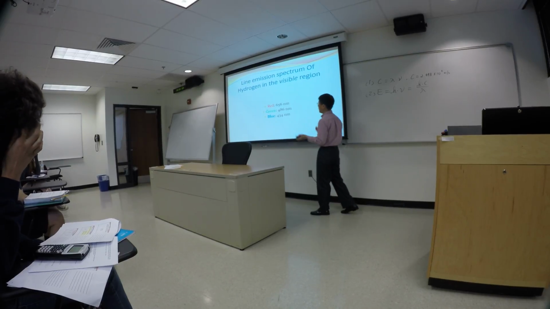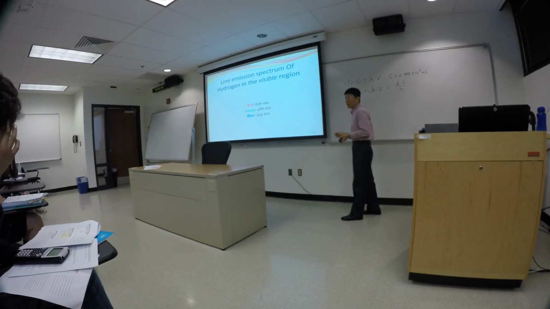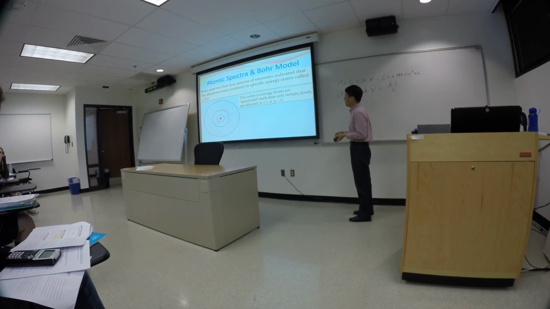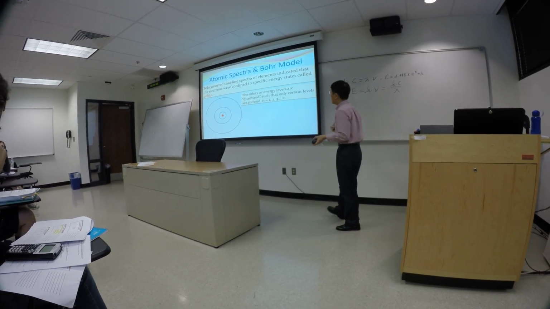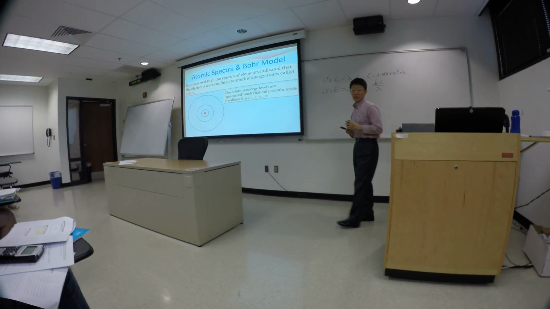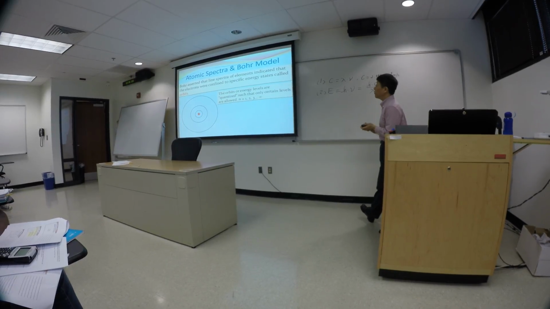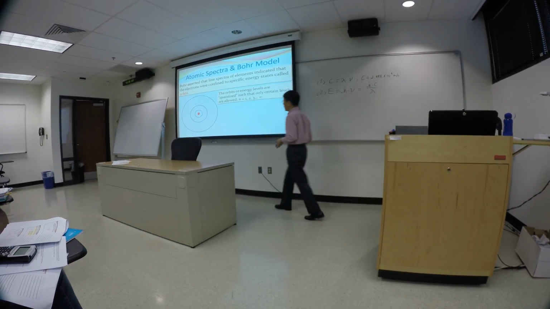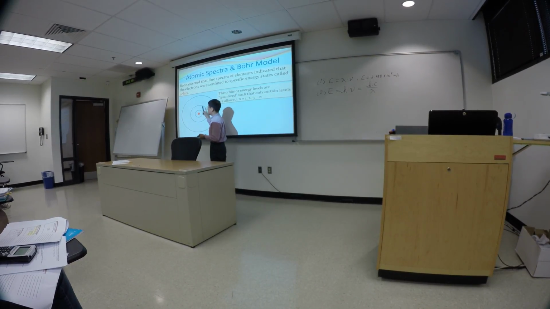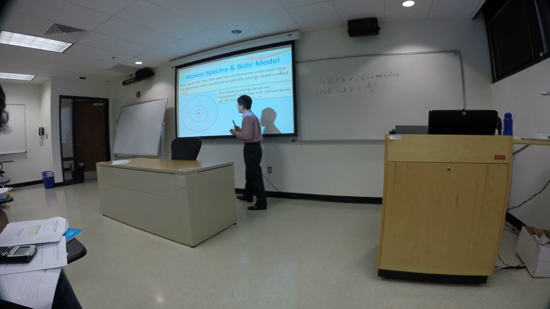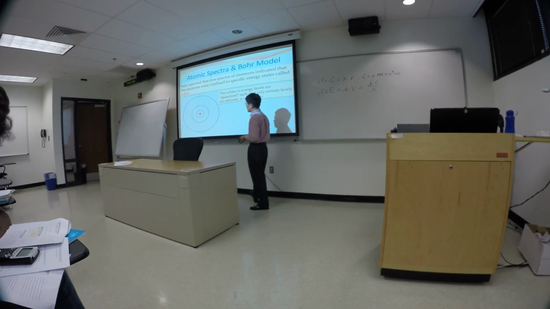Now our task is, why do we have these three different types of lines? Well, the line emission spectrum goes by the atomic structure proposed by Niels Bohr, which basically explains that we have confined orbits where the electrons circulate around the positively charged center.